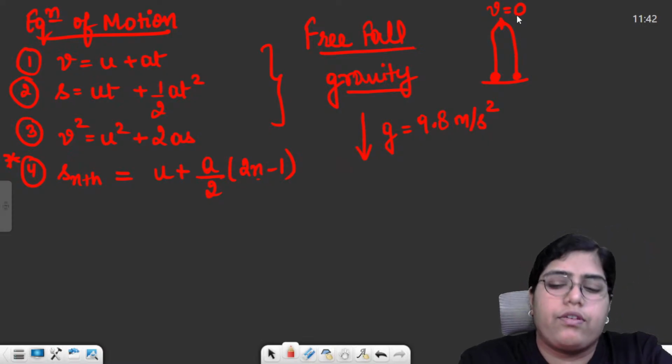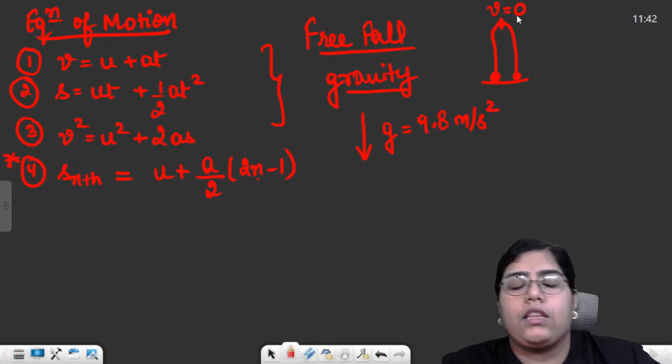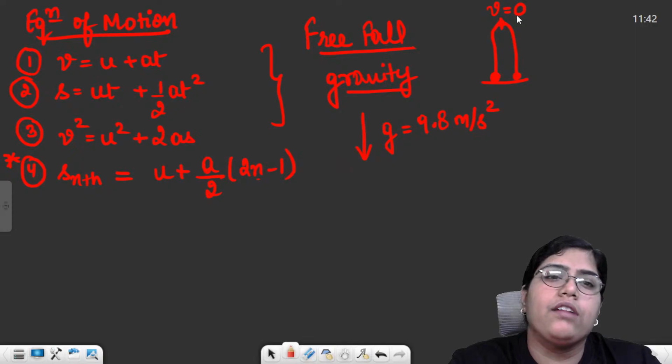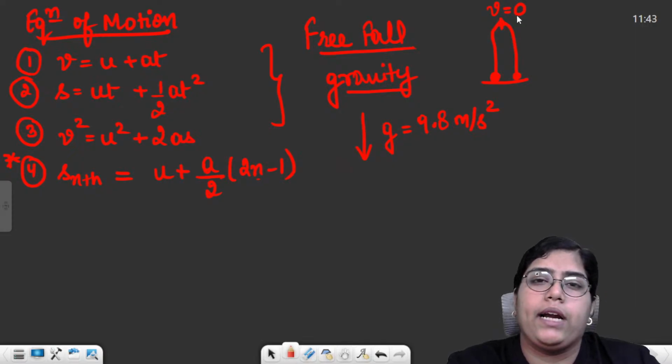So for free fall, 2 to 3 simple things are always asked. The total time of flight, the maximum height till which the stone or the ball will go.